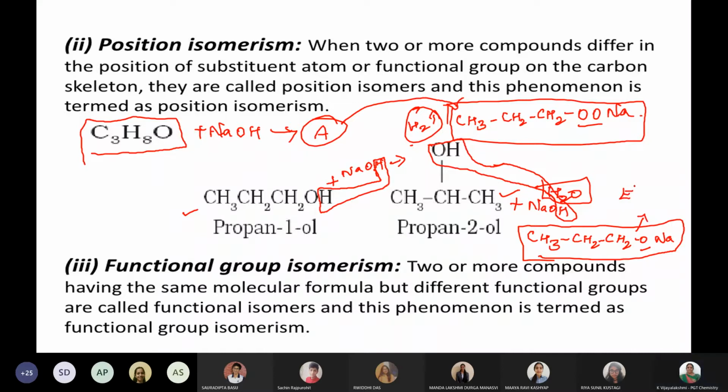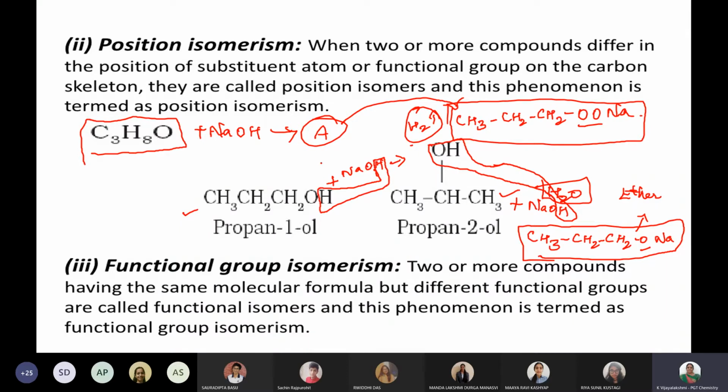Ether. Actually, all this you will learn in the reaction part only. At present you are not having reactions. But why I am telling all this is that you should know these two points totally vary. Propan-1-ol and propan-2-ol, don't think both are the same. It is totally different.